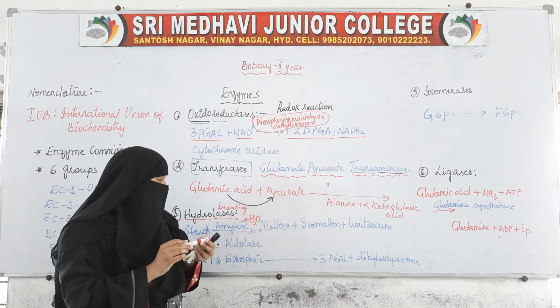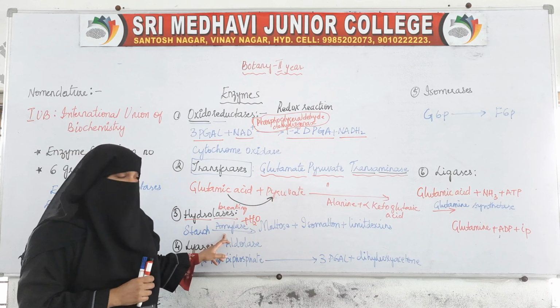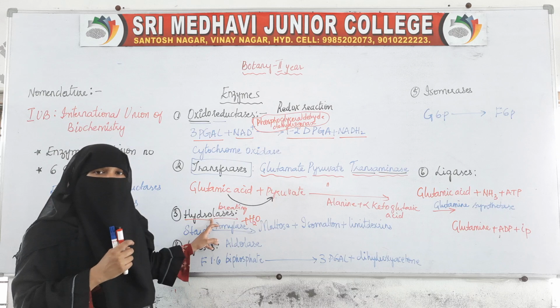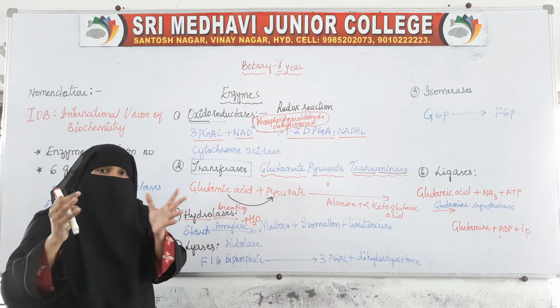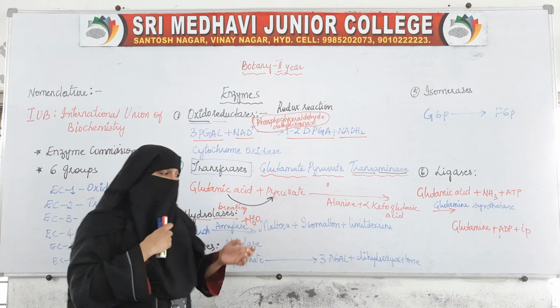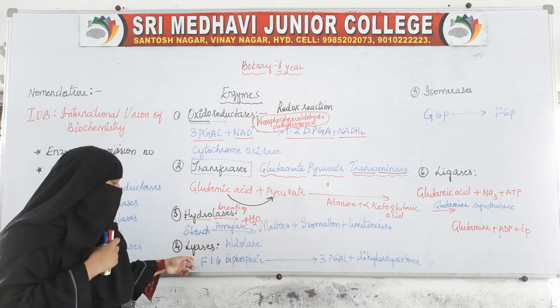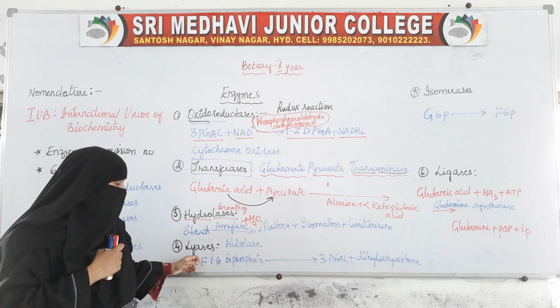Okay, so this type of enzyme. One such enzyme, or hydrolase, is amylase; amylase is an example of hydrolases. There are many such enzymes which use water to break down substances. So all such enzymes which use water to break down the bigger molecules into smaller molecules are called hydrolases. Okay, and the fourth group of enzymes is lyases.